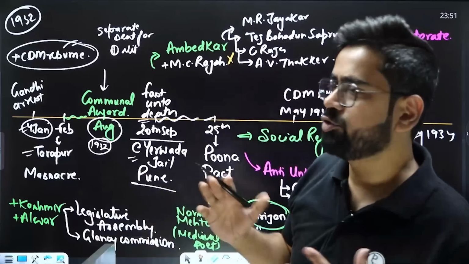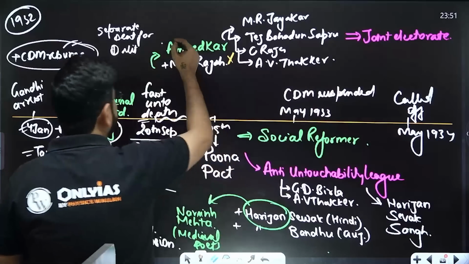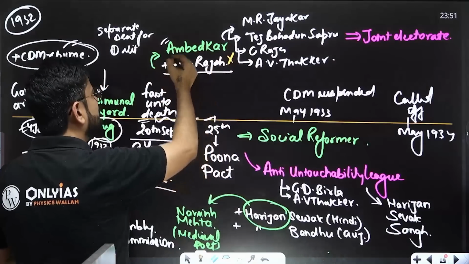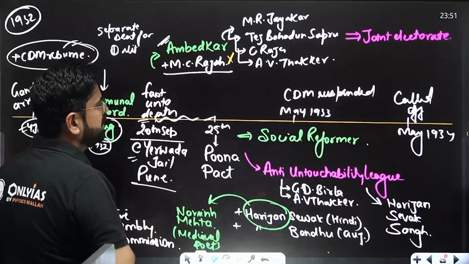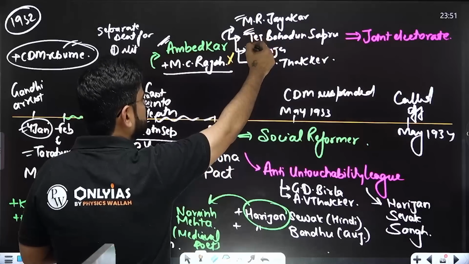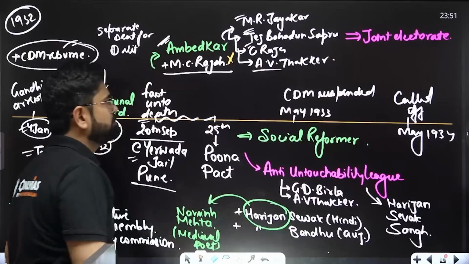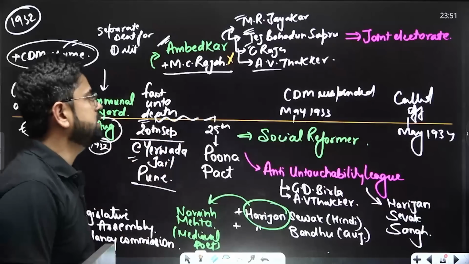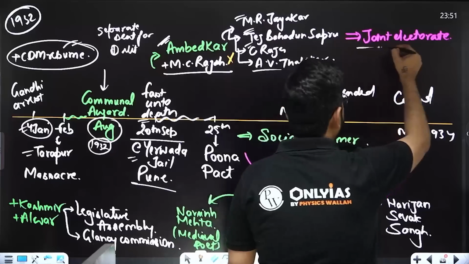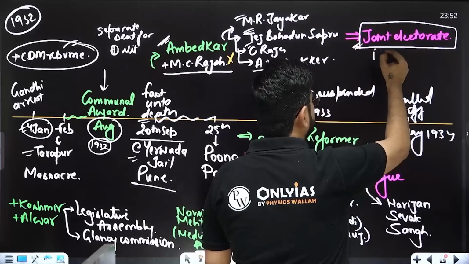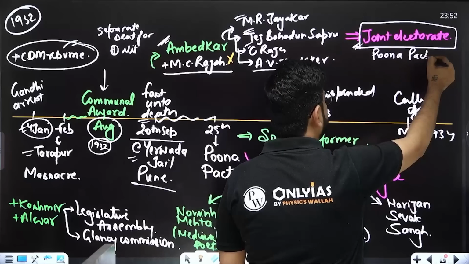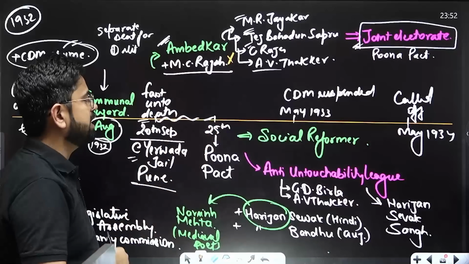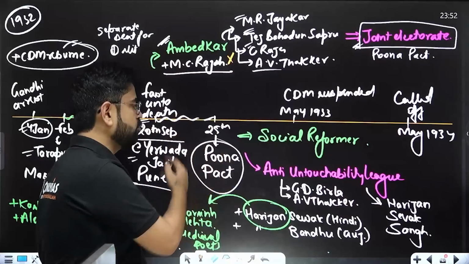Eventually there was a negotiation, and a lot of people were involved. Ambedkar was there, and M.C. Rajah was there. Rajah wanted to represent the Dalits only, but Ambedkar said that he would negotiate independently. From the other side there were M.R. Jayakar, Tej Bahadur Sapru, A.V. Thakkar, etc. Finally the negotiation was done. It took four or five days, and eventually it was decided that instead of separate electorates, we will have joint electorates. This is called the Poona Pact. The same was informed to the Governor General as well. This is a modification over the 1935 Act. So by 25th we have the Poona Pact.